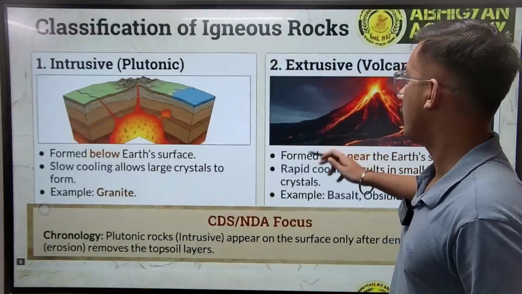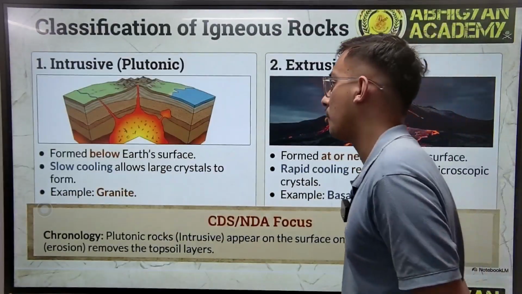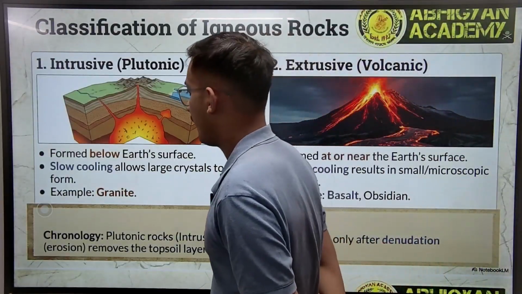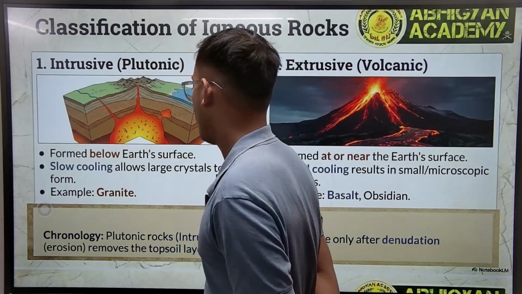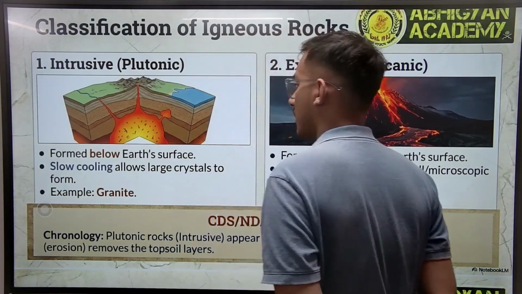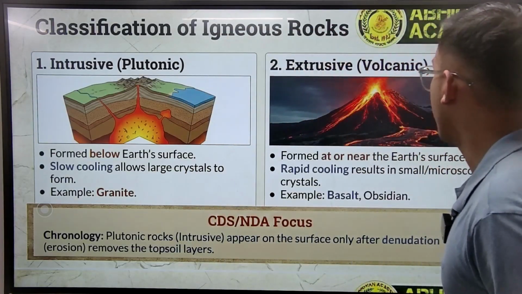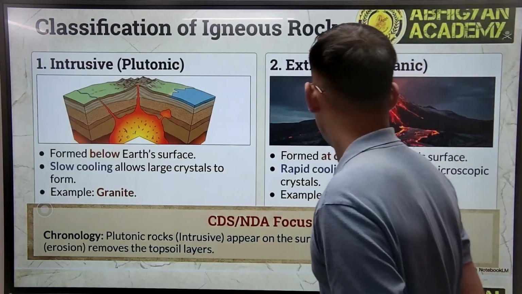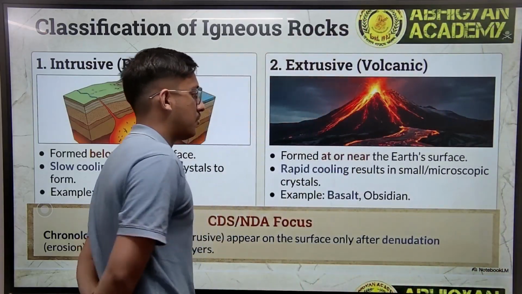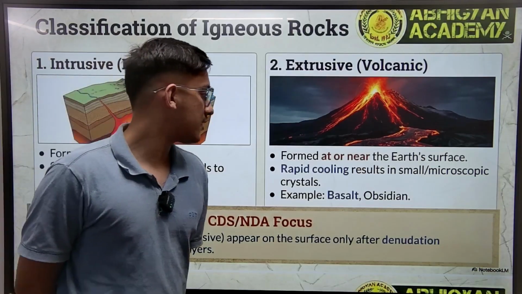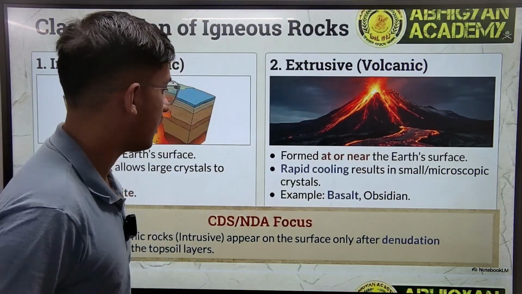Now we have classification of igneous rock. We have intrusive or plutonic, formed below Earth's surface. Its slow cooling allows large crystals to form, for example, granite. Then we have extrusive, formed at or near the Earth's surface. Rapid cooling results in small microscopic crystals, for example, basalt and obsidian.